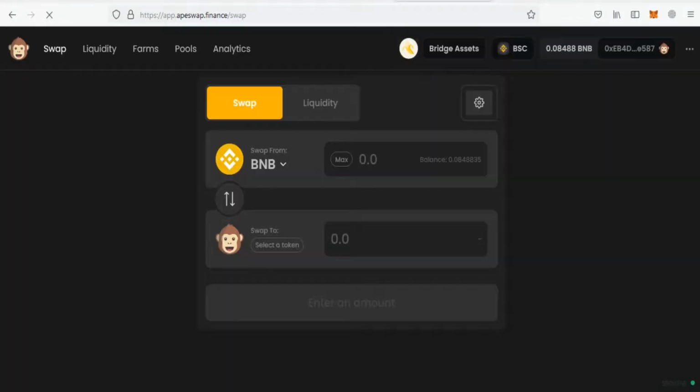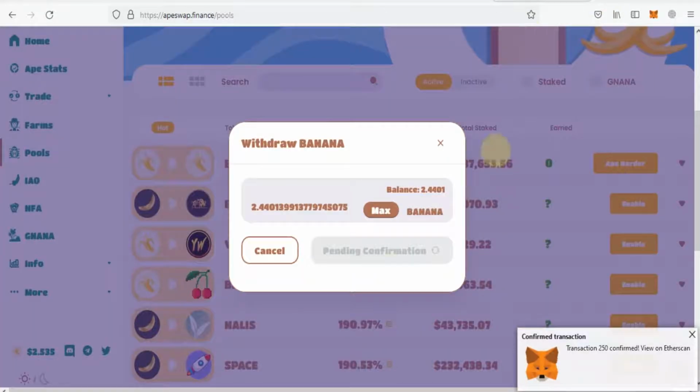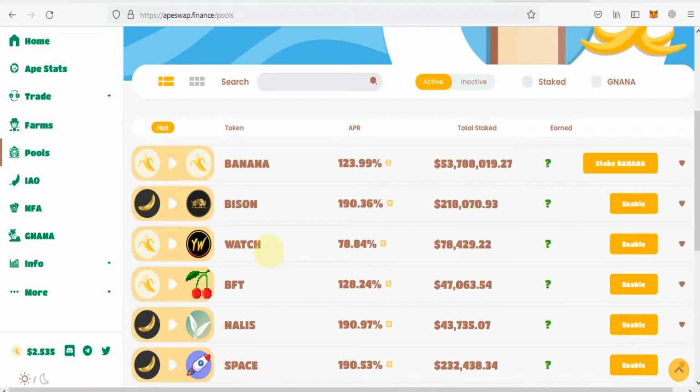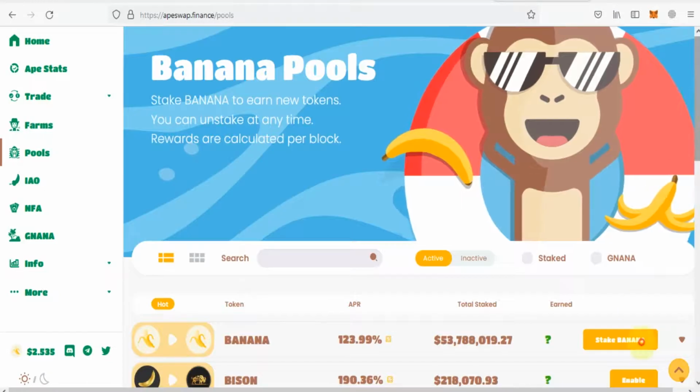And after that you can sell your bananas. Go to the trade menu and select bananas here and select BNB here, and then click to swap. So as you can see, I have unstaked my 2.44 bananas from the staking pool. So I can also sell these bananas on this platform, AppSwap Finance. As you can see, my bananas are now 0 and there is no pool for my staking.